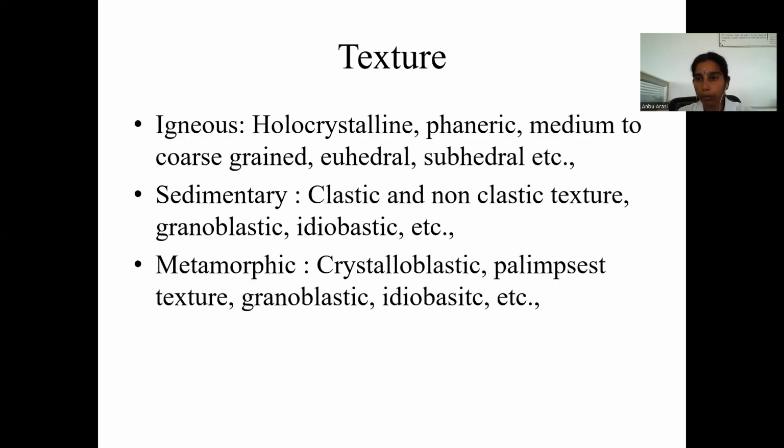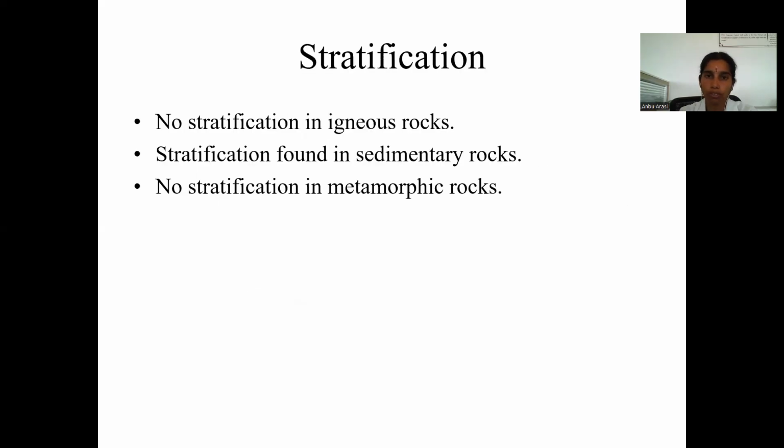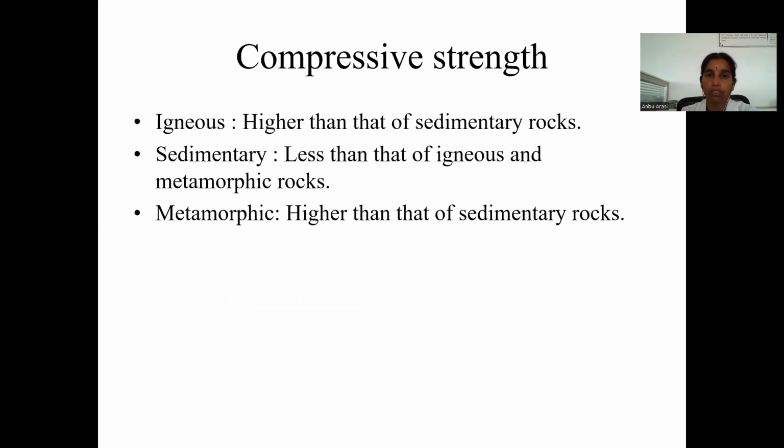And texture of metamorphic rocks is crystalloblastic, palimpsest texture, granoblastic, etc. These are all the textures of rocks. Stratification: no stratification in igneous rocks, stratification found in sedimentary rocks, and no stratification in igneous and metamorphic rocks.